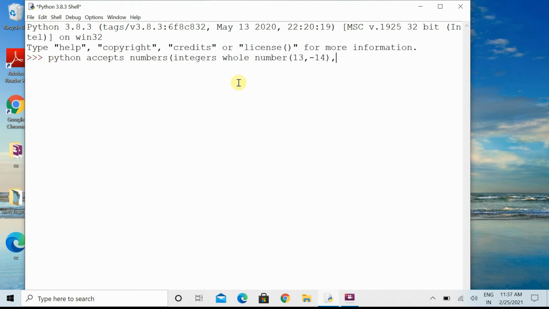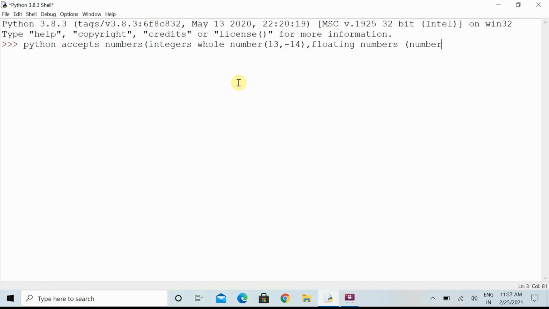Another is a number in the form of a decimal. In Python we use the word float. Float means a number with a decimal part. Number with decimal.